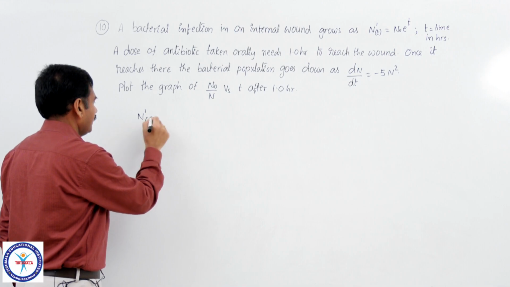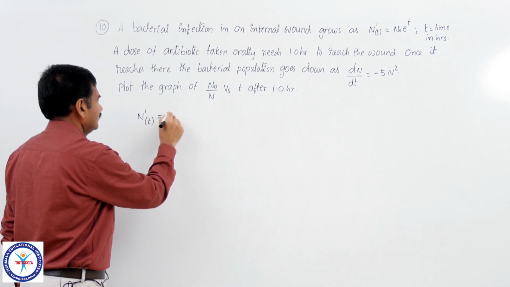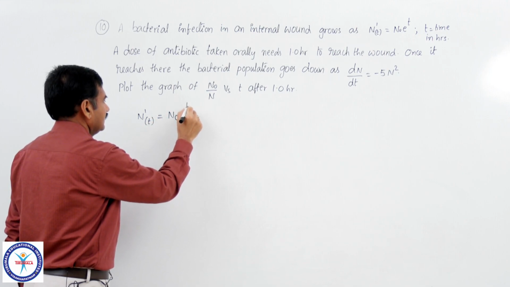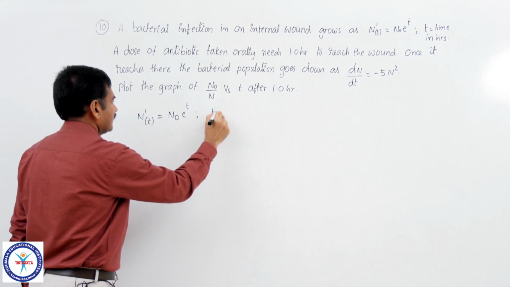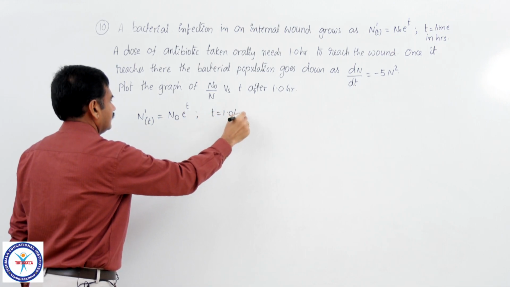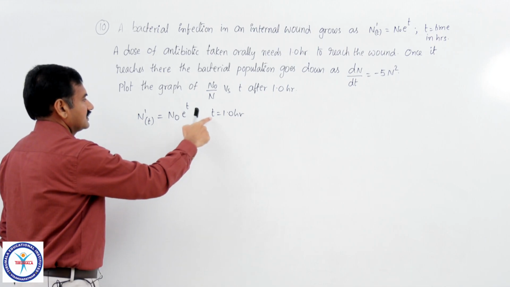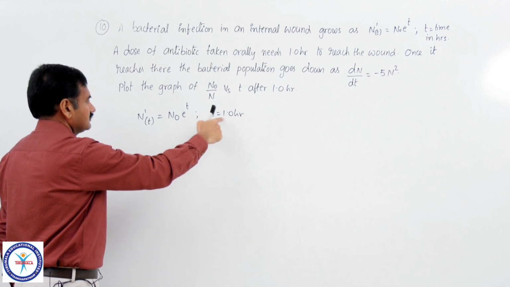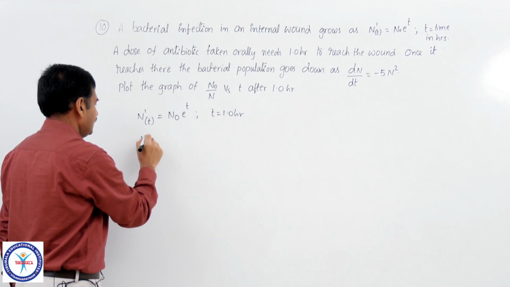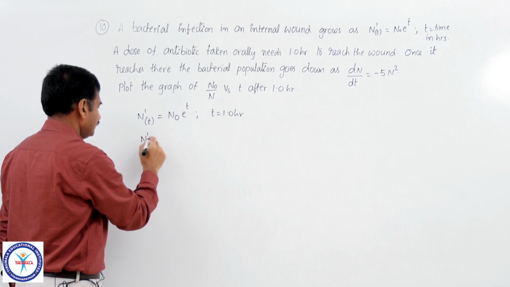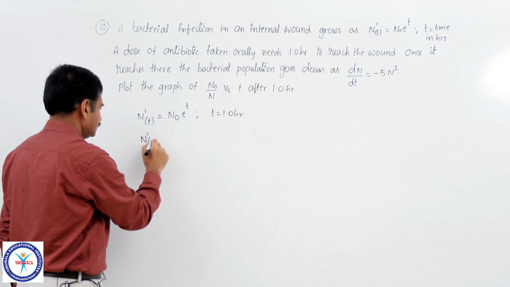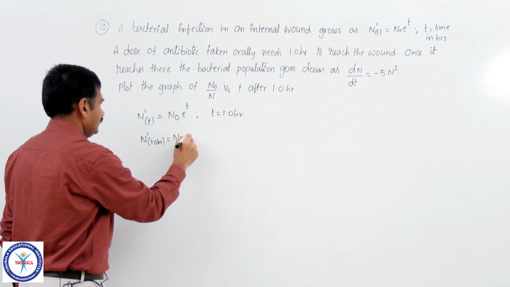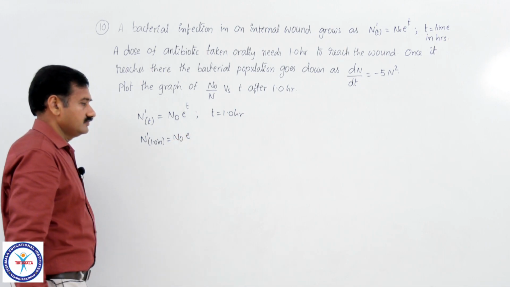That is, in time t, the number of bacteria is equal to the initial number of bacteria N naught into e power t, and t is given as 1 hour, because that is the time required for the antibiotic to reach the wound. So, N' at t equal to 1 hour is N naught into e power 1, N naught into e.